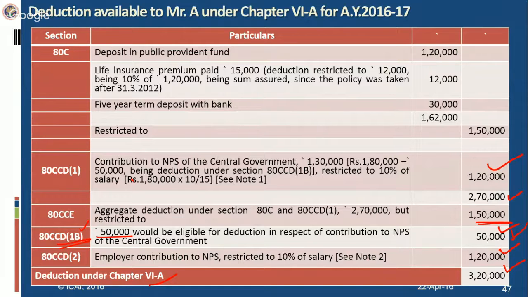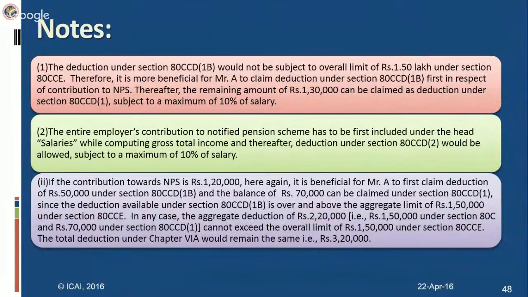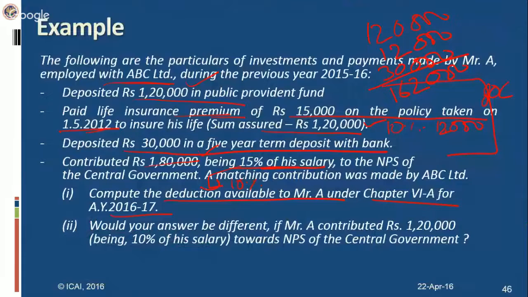1,80,000 you will include as part of salary. But when it comes to providing deduction under 80CCD(2), that will be restricted to only 10% of salary, 1,20,000. Net effect is that 60,000 becomes taxable. Now, would your answer be different if Mr. A contributed 1,20,000, being 10% of salary, towards NPS of the central government?